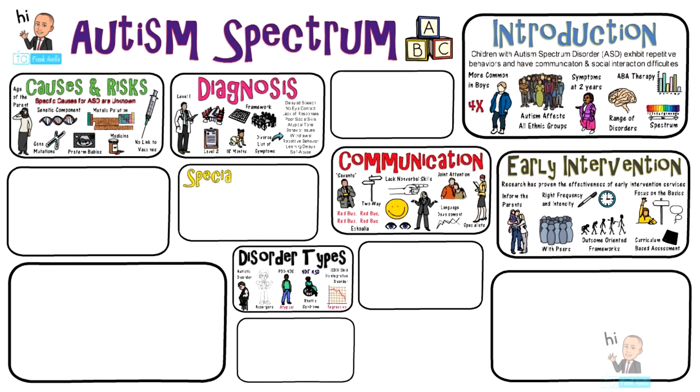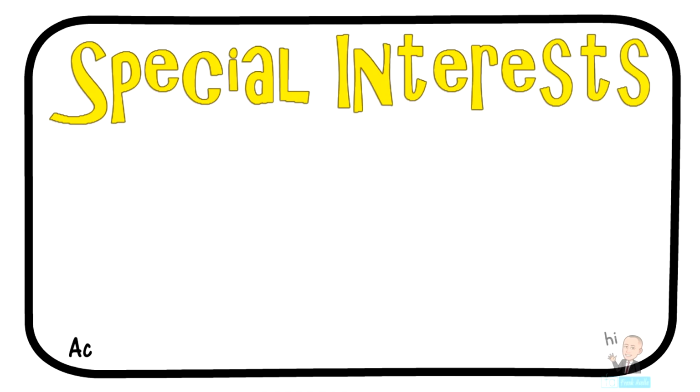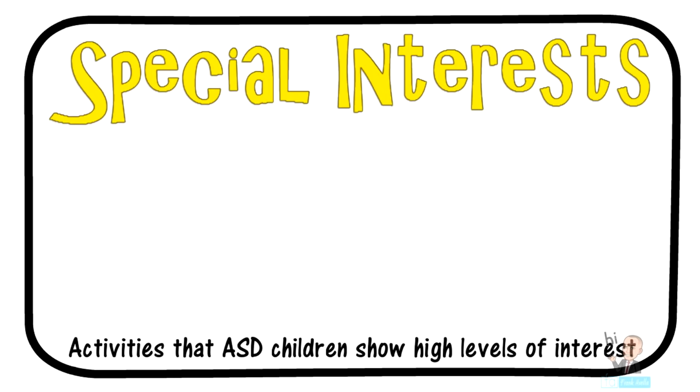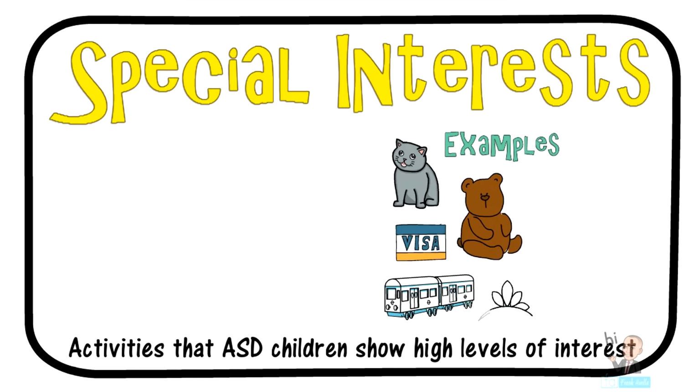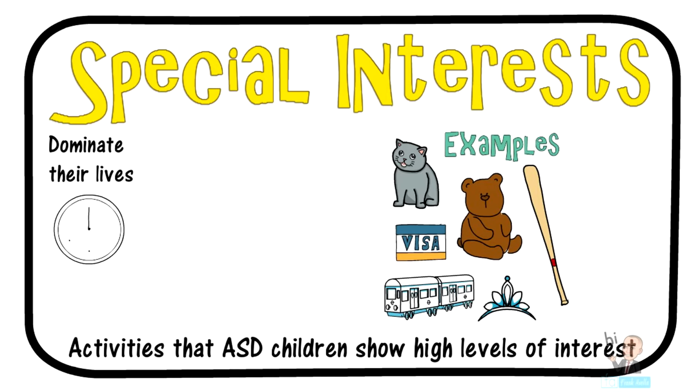Continuing to the next section, special interest. Special interests are basically activities that ASD children pay extra attention to. Some examples of special interest may be in animals such as a cat, toy trains for boys, teddy bears, maybe a credit card, small jewelry, or an object like a baseball bat. Unfortunately, special interests may dominate a child's life. It can take up all of their time.